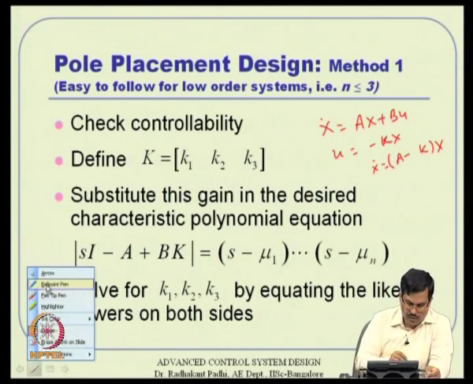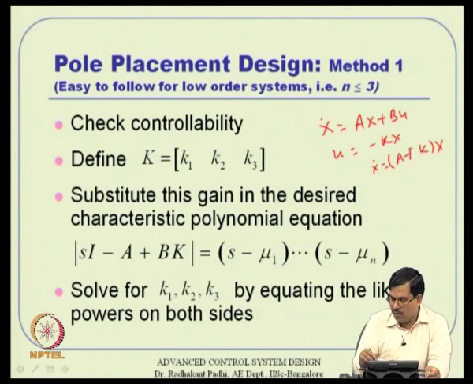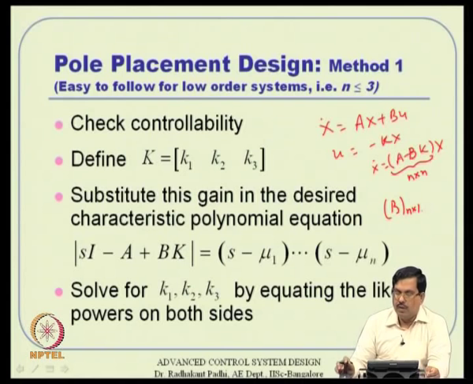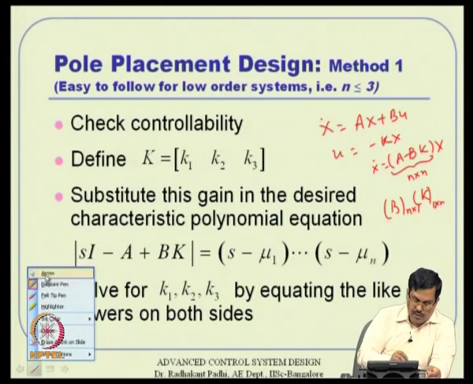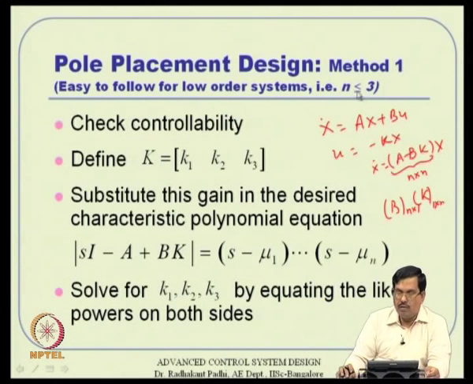So, we have a single input system, x dot equal to A x plus b u, u is scalar, and u equals minus k x. So, x dot equal to (A minus b k) times x, that is what we are interested in. The dimension of A minus b k has to be n by n. And remember, b dimension is n by 1. So, k dimension has to be 1 by n. Let us say n equal to 3 here. So, we select a gain matrix k 1, k 2, k 3, 1 by 3. It is just a row vector.